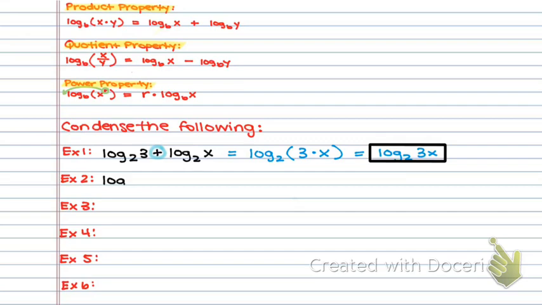Log base 3 of 7 minus log base 3 of 4. So again, I see a minus sign. That minus sign indicates to me that we're going to be using quotient property. Quotient property tells me go from 2 logs down to 1 log. So I'm going to go down from two separate log base 3s down to just one log base 3. And it tells me to take these values and divide them. So I'm just going to say 7/4. If that could be simplified, I would simplify it, but it cannot be simplified, so that's it.